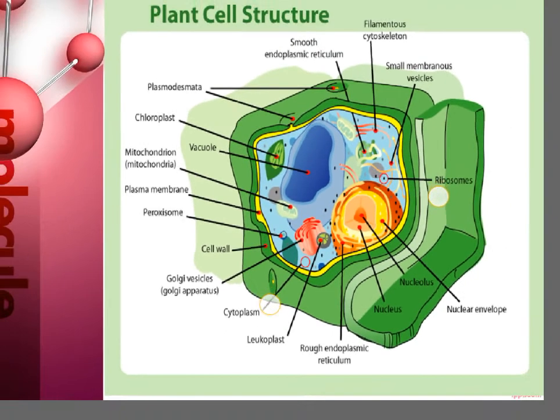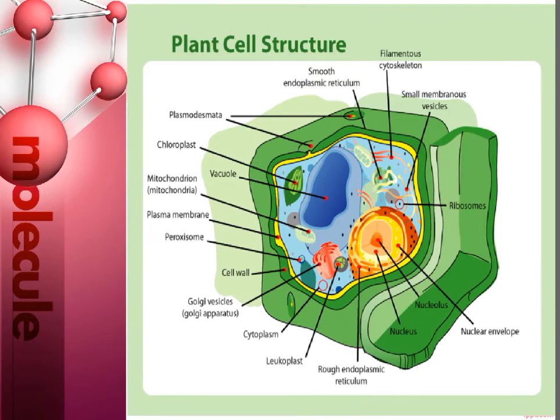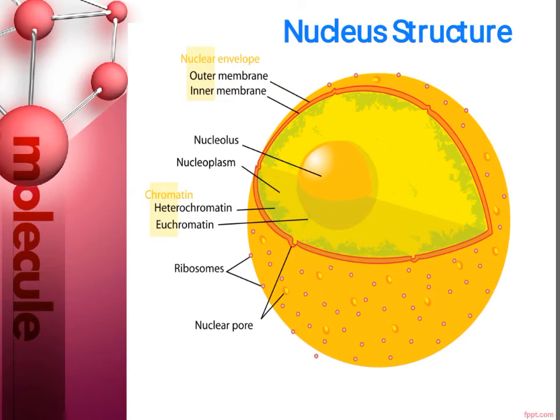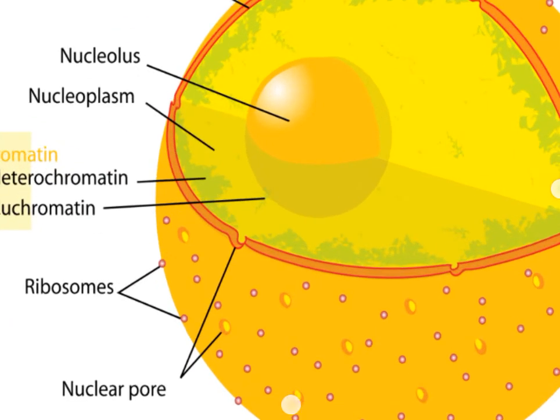So nucleus is present in the center of a plant cell. Now this is the actual diagram or 3D diagram of nucleus structure. You can see the information is given by giving labels to the diagram. So I will again zoom this diagram.